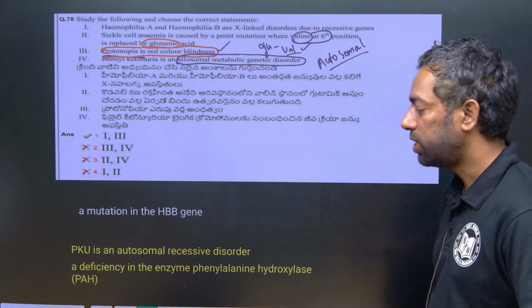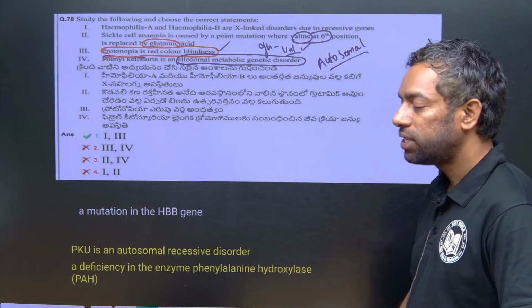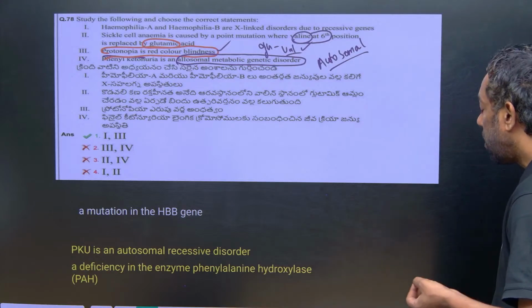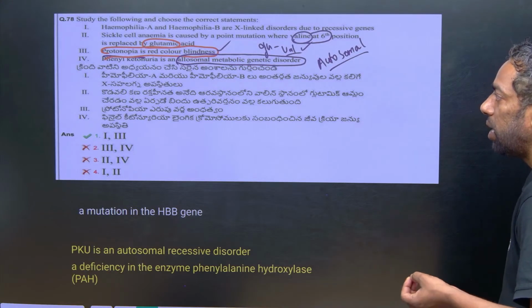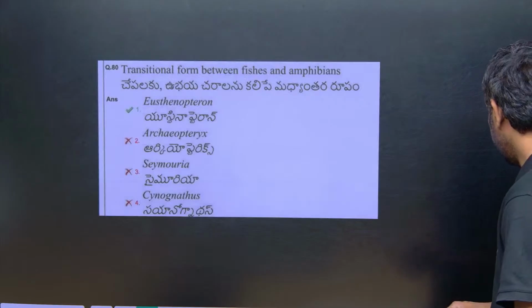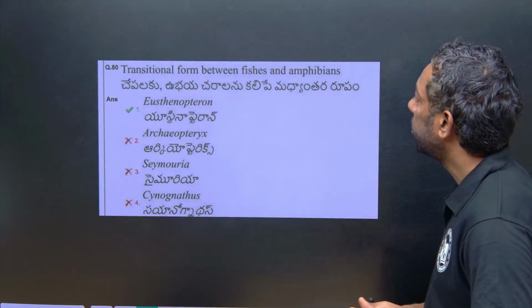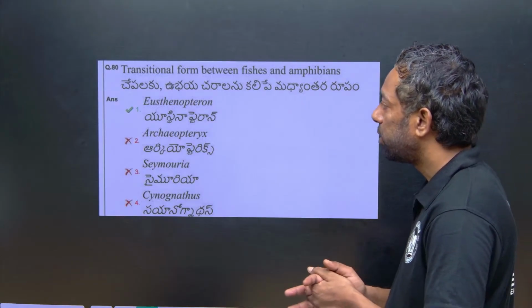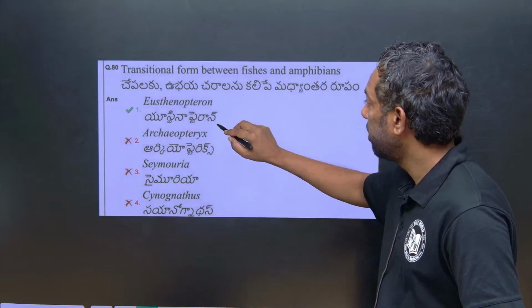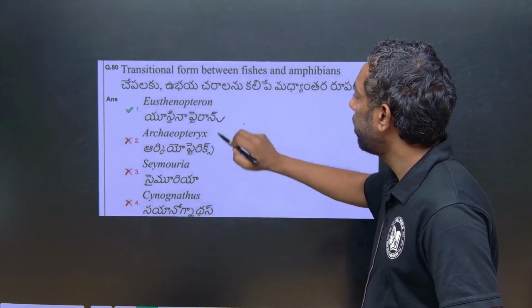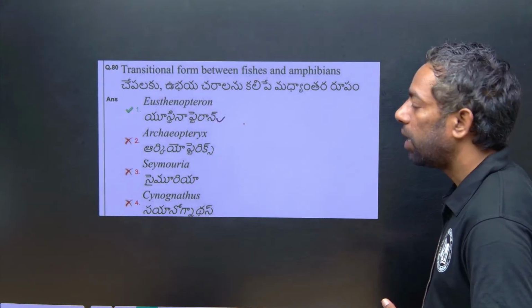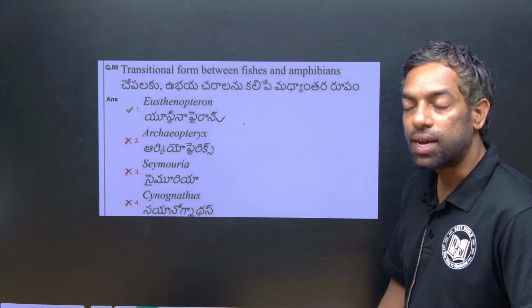The deficiency of this enzyme leads to this disease, phenylketonuria. This is an autosomal disease, not allosomal, not X chromosome. Okay, the transitional form between fishes and amphibians is Eusthenopteron. This is the connecting link between fishes and amphibians.